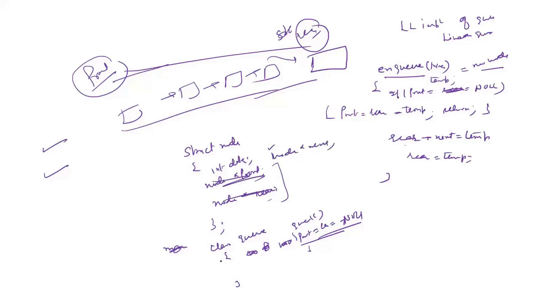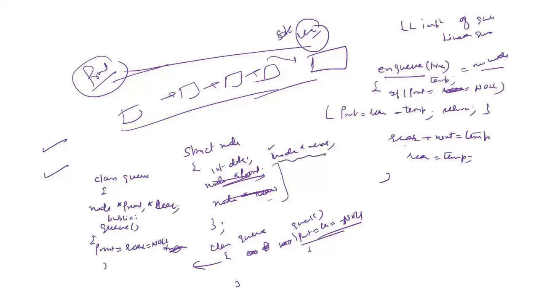Here within the class, let me write it down. Within the class, you will be using node asterisk front, comma node asterisk, what is that, last or rear. And in the constructor, which is a public member function under the public specifier, front and rear are both set equal to null. Here only there will be node asterisk next. There won't be any other data pointers.